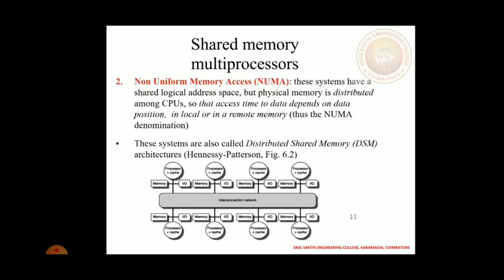Shared memory multiprocessor: non-uniform memory access, known as NUMA. These systems have a shared logical address space, but the physical memory is distributed among the CPUs, so the access time of data depends on the position in logical memory.